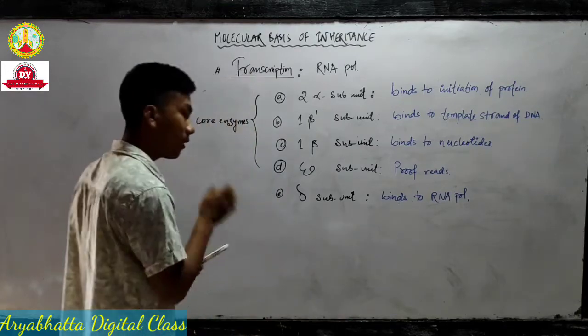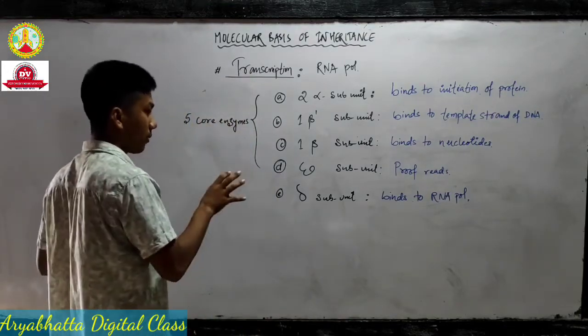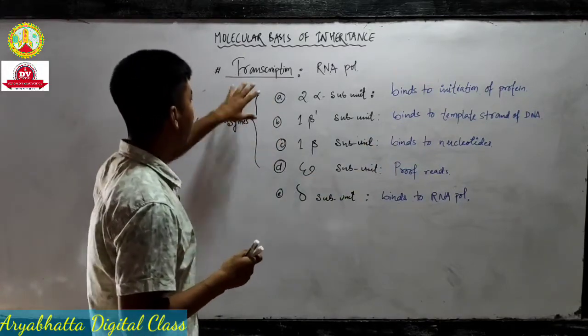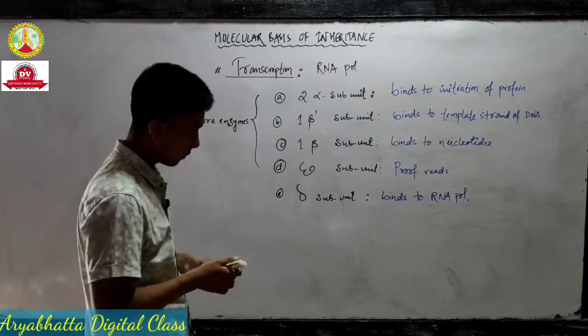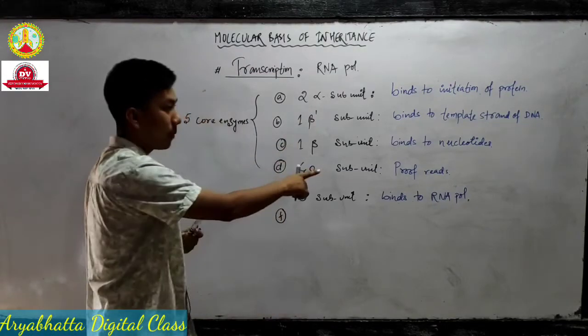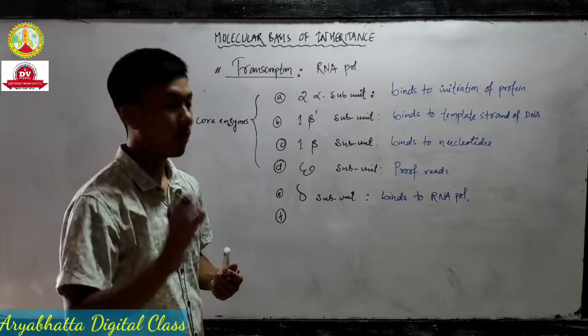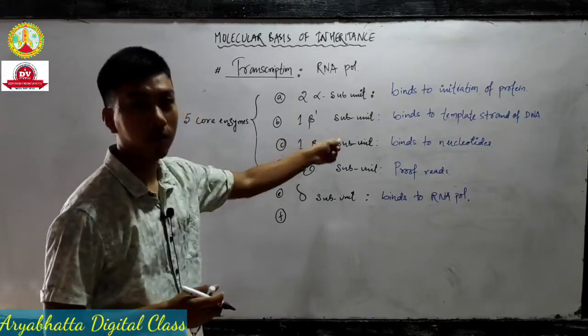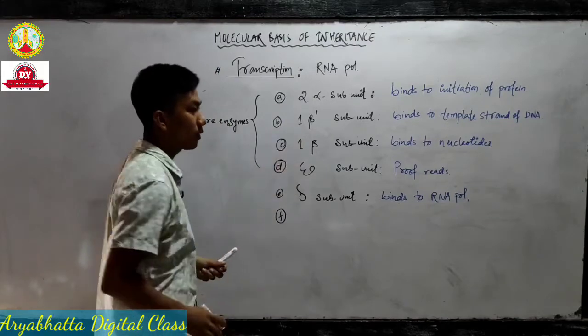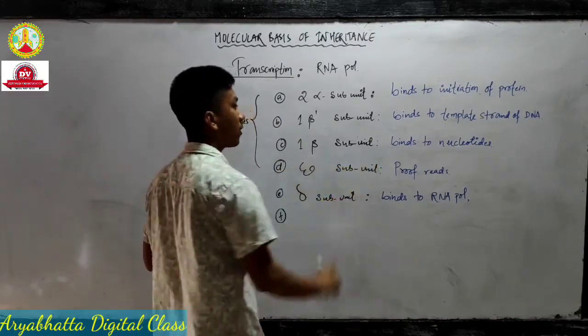All those have a specific role. You will understand when we go to the transcription process. They are all important. You have to remember them from an entrance point of view. The question may be asked from any of these, so you have to remember the specific function.